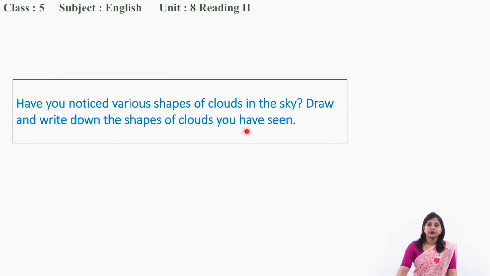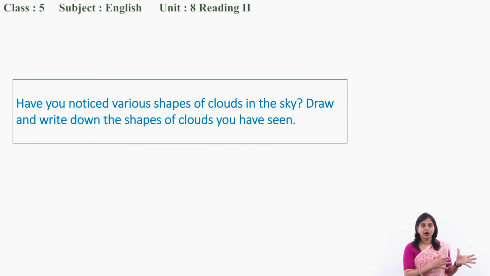Next time you see the clouds in the sky, note down which clouds you have seen. Draw clouds and then name them. If you haven't noticed so far, from now onwards you can start.